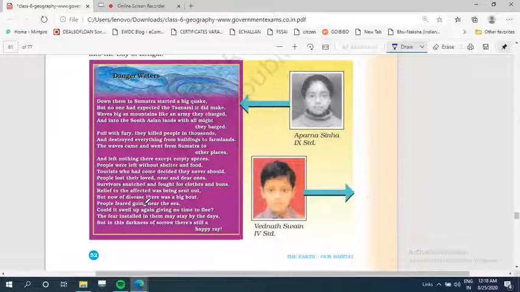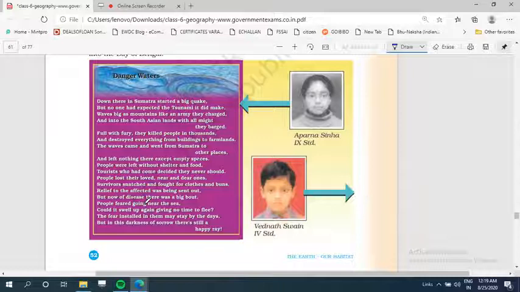So, what we find is that so much relief was given to the people who were affected by the tsunami. They are provided with food, shelter and clothes also. But still, there were so many problems. New problems were arising. After the tsunami, such a situation arose in the affected areas that disease started to erupt in those areas.